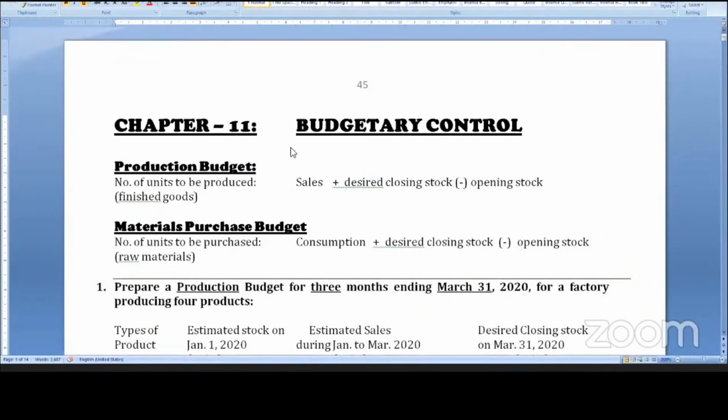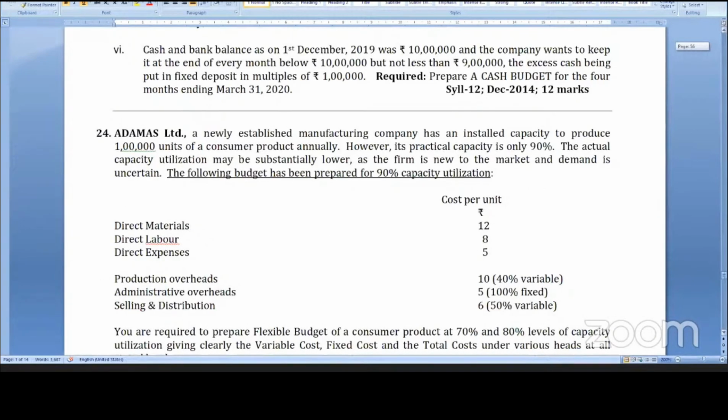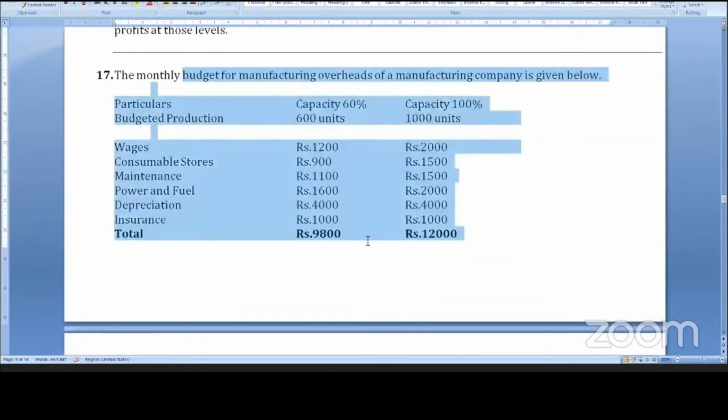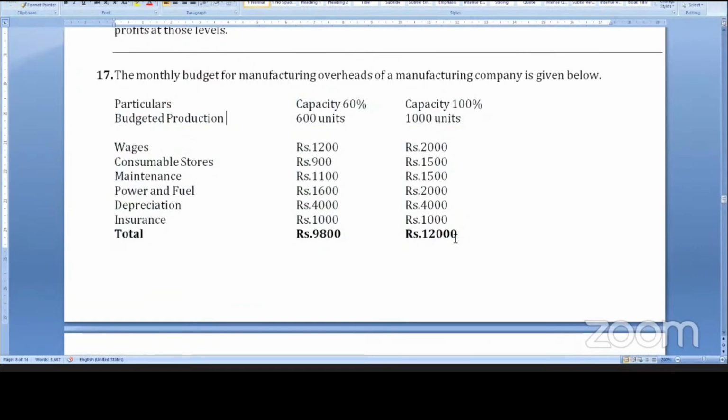In the previous question paper, December 19, they have asked the flexible budget, this problem which we have done already. The same sum which we did in the class was the sum asked in the examination for December 19. It's a very good sum actually. Always I used to say it is a very important sum, take note. So this sum came in the examination.